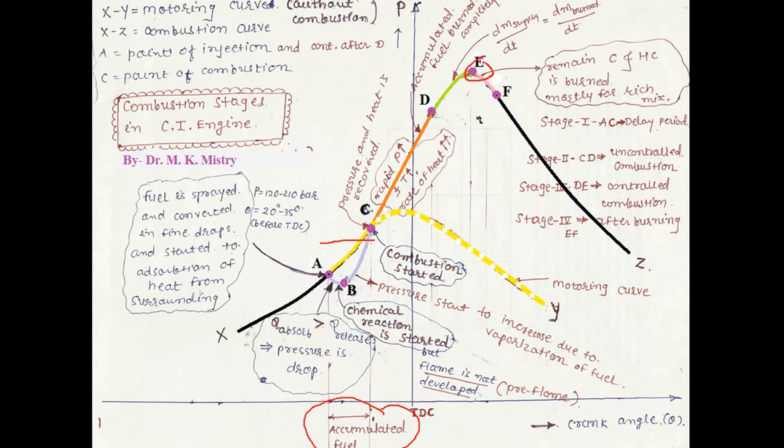That means at E point fuel supply is stopped. Now at C point combustion is started and fuel is available inside the combustion chamber, and in case of the petrol engine, or you can say SI engine, flame is progressive. That means once the ignition is started at one point, that continuously propagates in a downward direction. That is the progressive flame.